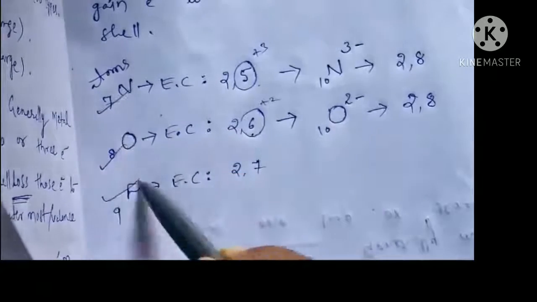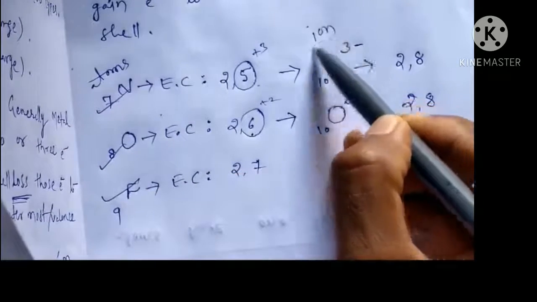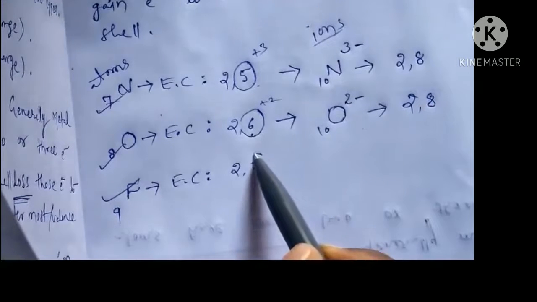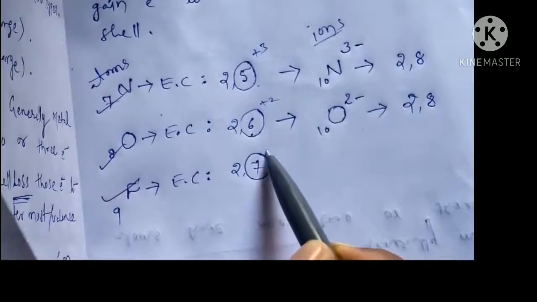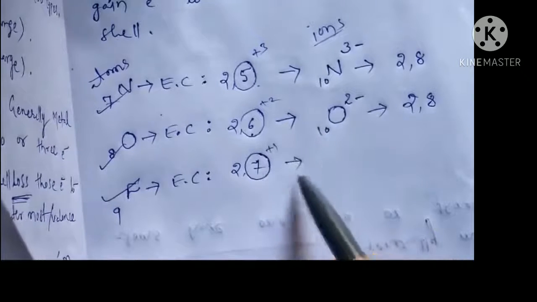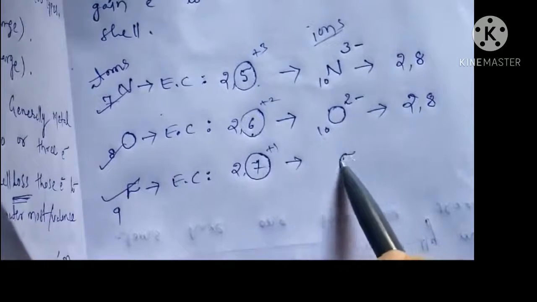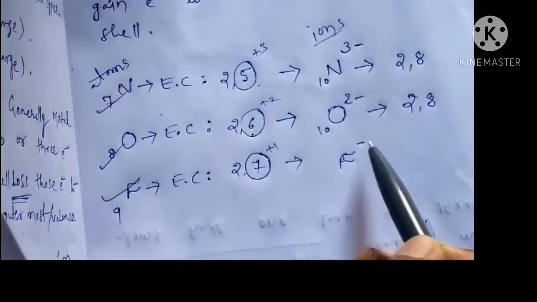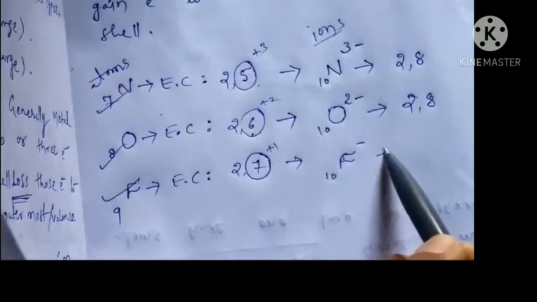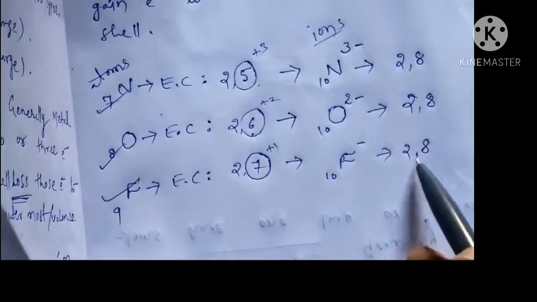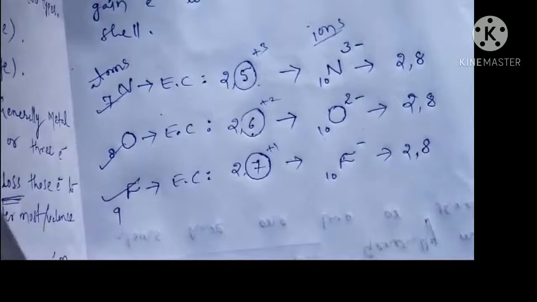So these are atoms, and these are ions, anions. And fluorine needs 1 more electron and can form fluorine minus, with 2, 8 as the new electronic configuration.